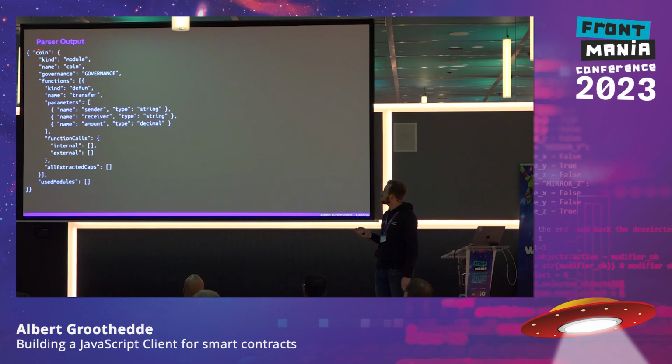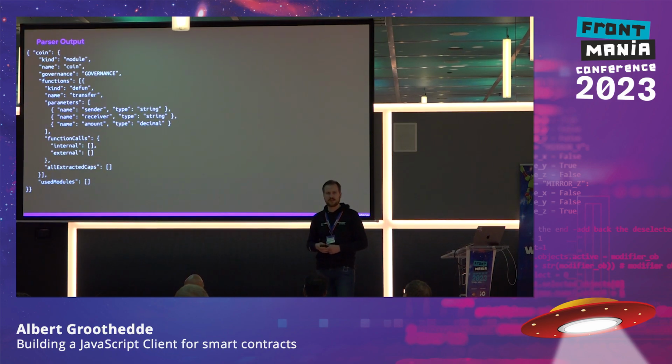So we have a coin, which is a module, a type of module. Does anyone have some experience with ASTs, abstract syntax trees? No. So this is actually similar to how an abstract syntax tree would look. If you are parsing some JavaScript or TypeScript code and you want to make some modifications to it and put it back, then you would probably use a syntax tree.